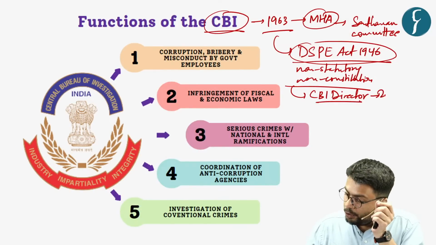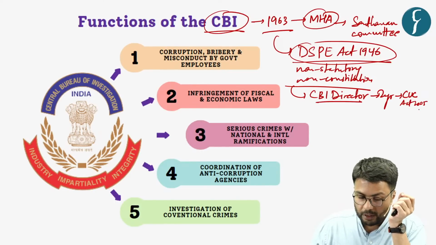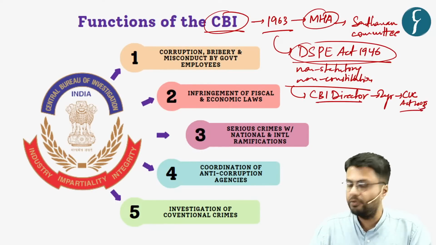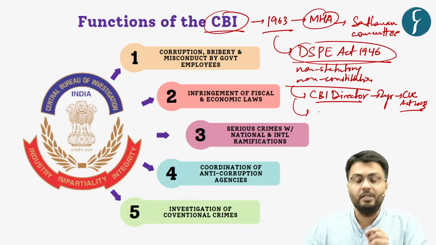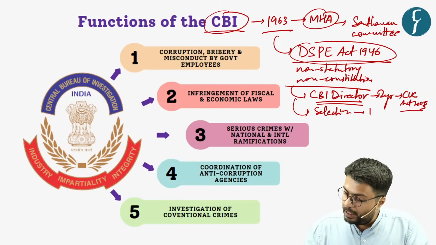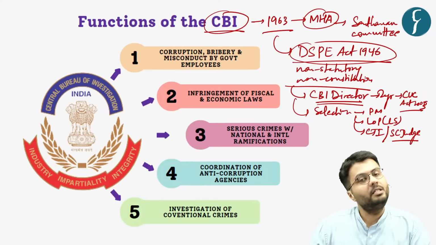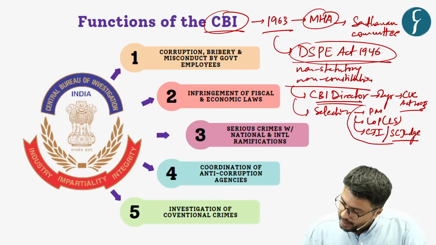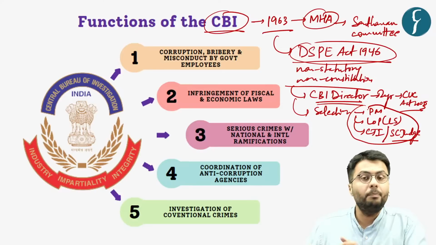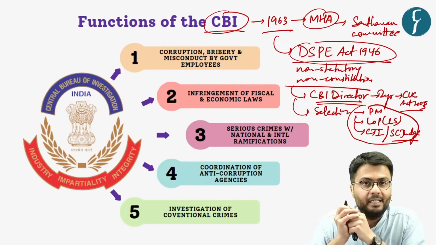Now, as I have highlighted, the CBI, it is headed by a post called Director of CBI, who serves on a 2-year tenure, which has been provided by Central Vigilance Commission Act of the year 2003. Also, the selection committee of this CBI director, it constitutes the Prime Minister of India, Leader of the Opposition in Lok Sabha, as well as Chief Justice of India or another judge of Supreme Court appointed by the Chief Justice of India. Now, as you can understand, this selection committee comprises of multiple individuals, which is made sure to make this body less politically inclined.